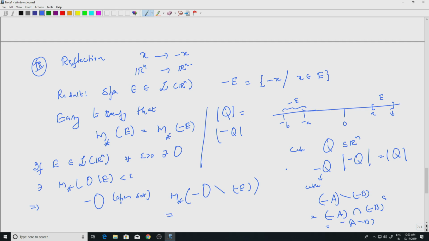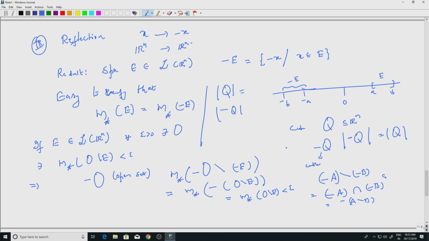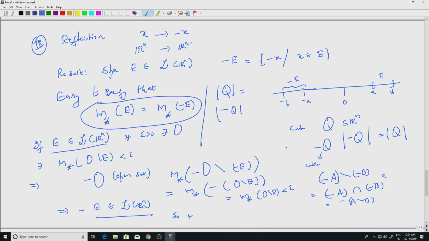So, this is equal to m star of minus of O minus E, and we have seen that when you take minus, nothing happens to m star. So, that is m star of O minus E, which is less than epsilon, which is precisely the statement that minus E is also measurable. Implies minus E belongs to L of Rn. So, I started with E in L of Rn, I have minus E in L of Rn, and of course, m star of E and m star of minus E are the same. So, m of E and m of minus E are the same.